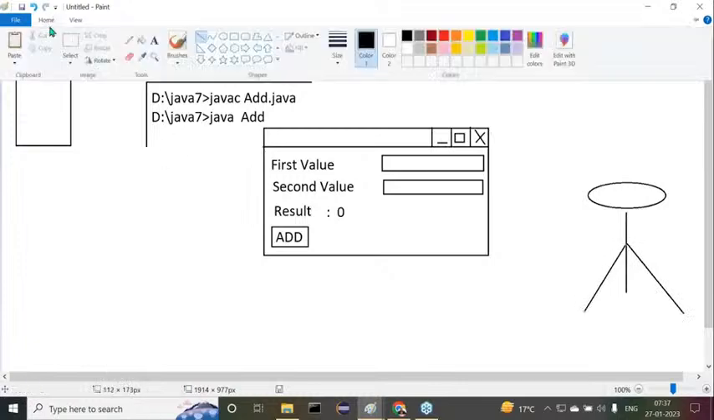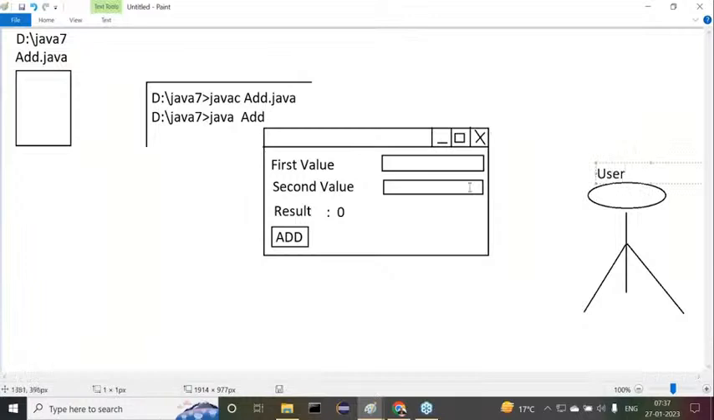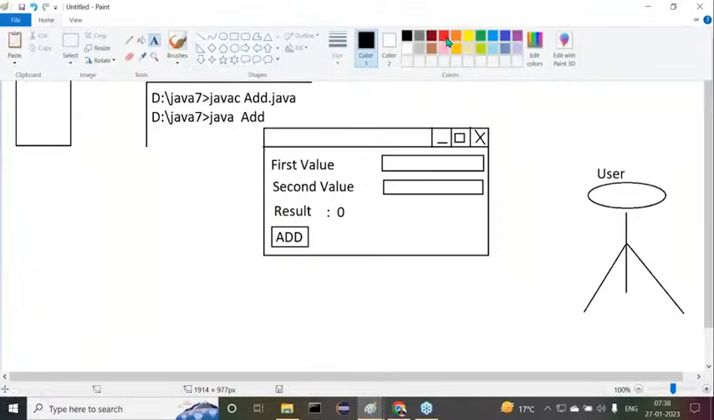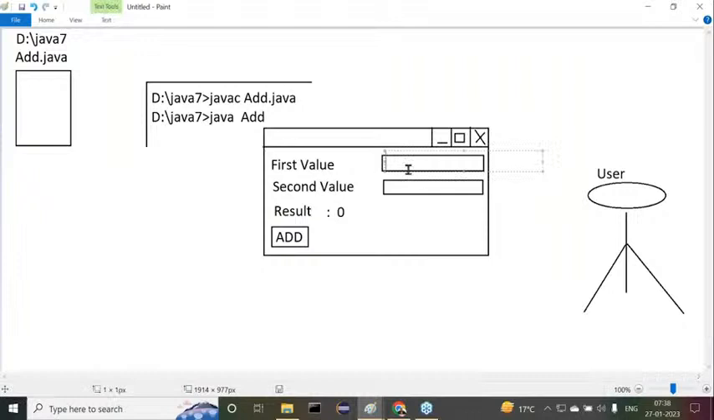This is the user. Everybody understand this clearly. Observe carefully. When the user gets this type of window, what is the user going to do? By seeing the first value text field, the second value text field and the add button, the user will immediately provide some input data here.